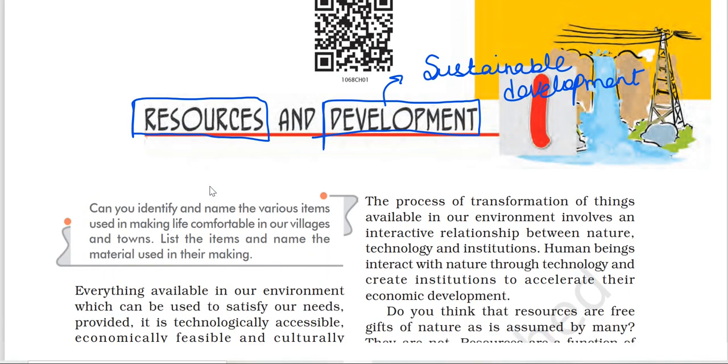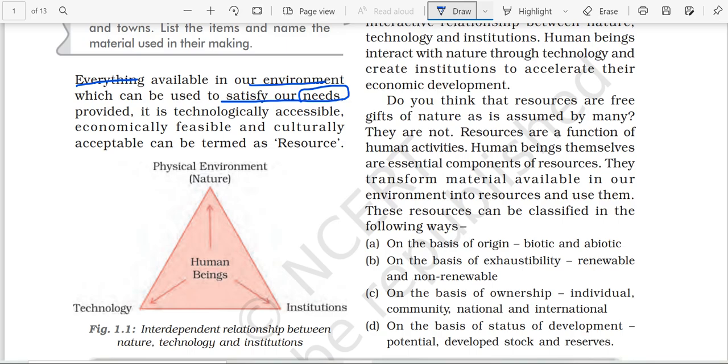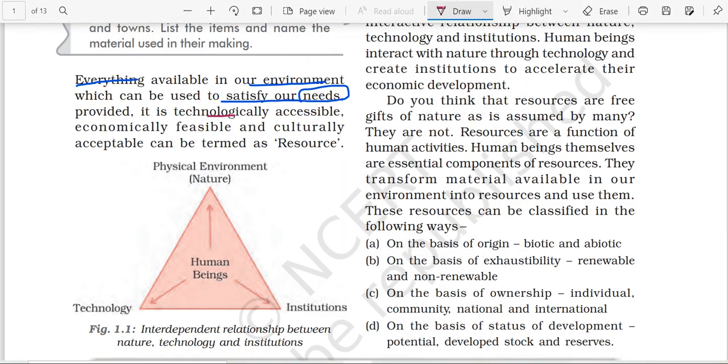Now, what is the meaning of resources? Resources: everything which is available in our environment, which can satisfy our needs. So anything that satisfies our needs, not our greeds, can be termed as resources. And you have three conditions: it should be technologically accessible, economically feasible and culturally acceptable. So this is the meaning of resources.